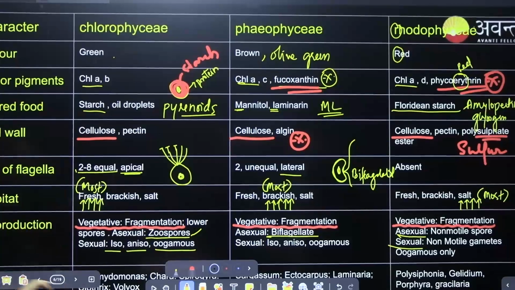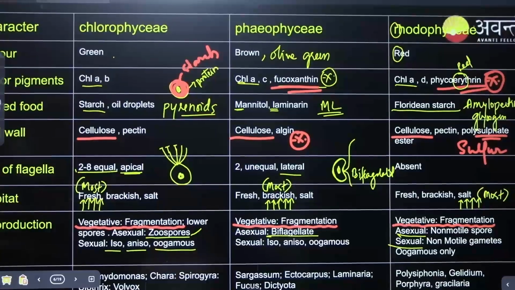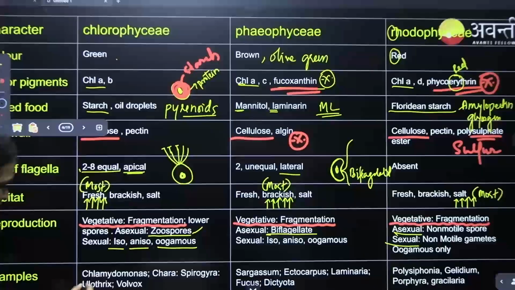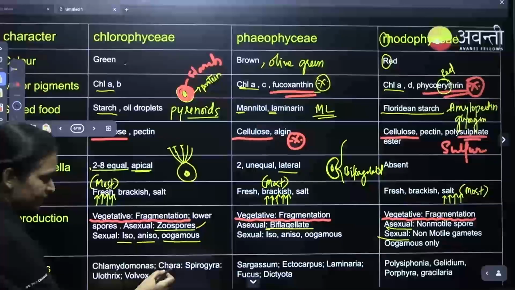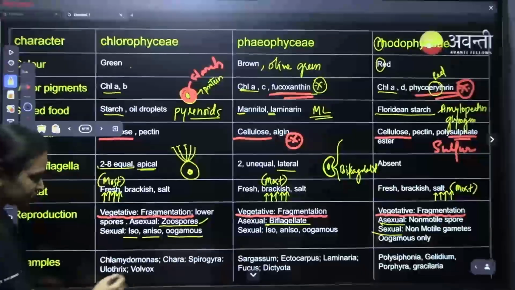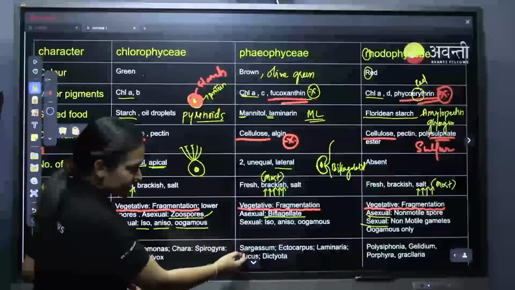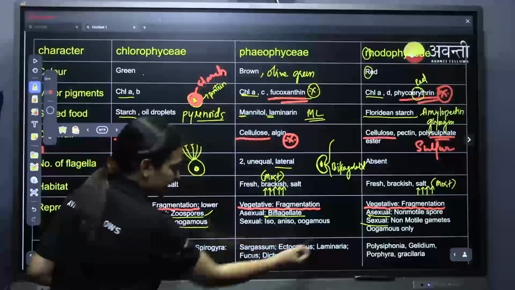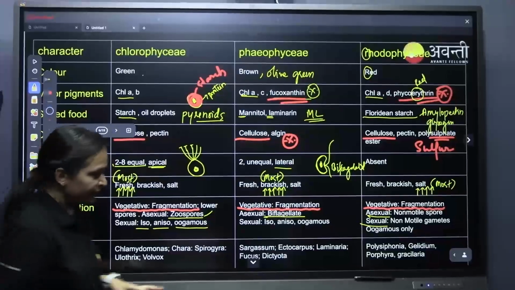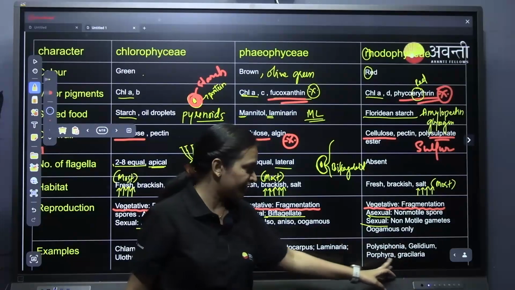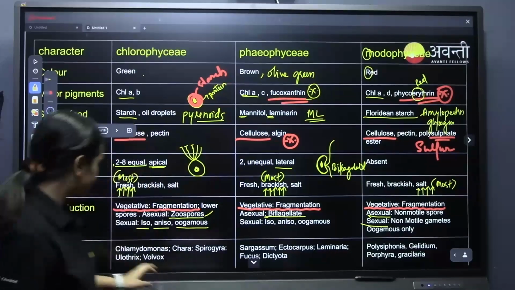Coming to some of the examples. Green algae: Chlamydomonas, Chara, Spirogyra, Ulothrix and Volvox. Phaeophyceae: Sargassum, Ectocarpus, Laminaria, Fucus and Dictyota. And Rhodophyceae: Polysiphonia, Gelidium, Porphyra and Gracilaria.